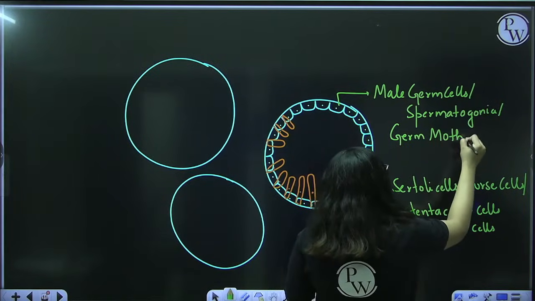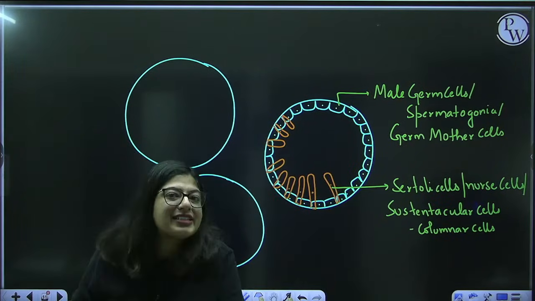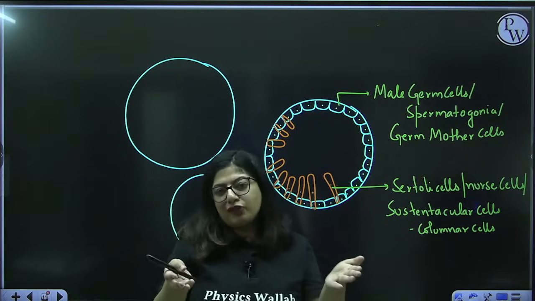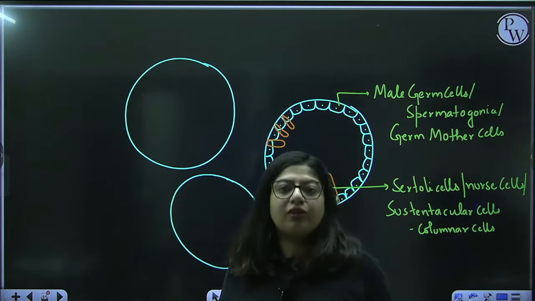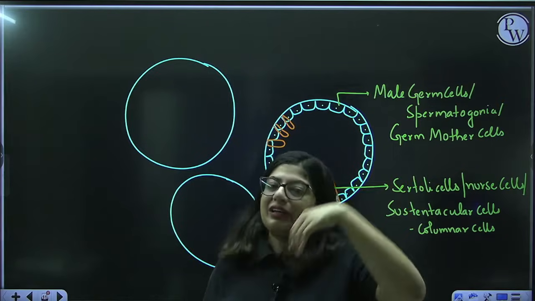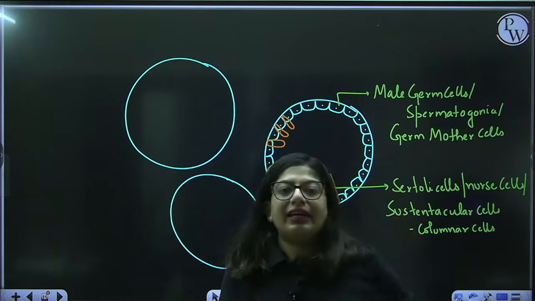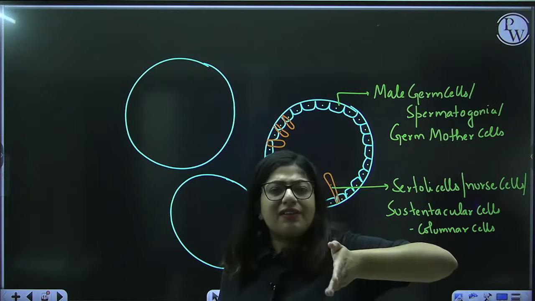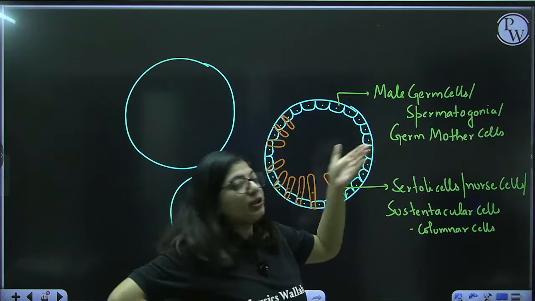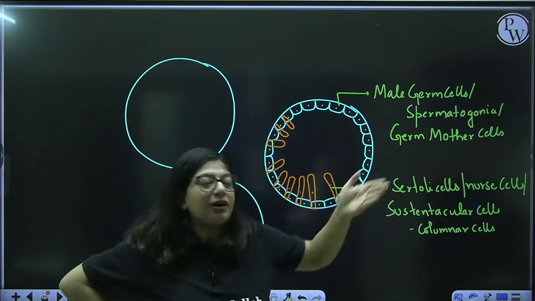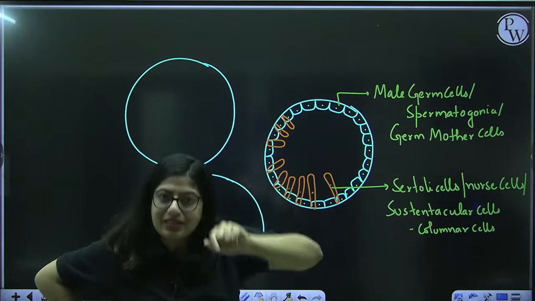Why? Because these cells undergo meiosis. Whenever you have to form a sperm, you have to undergo meiotic division. Or whenever you have to form a gamete, even if it is an egg, even if it is a sperm, meiosis should take place. So you must have heard of meiosis, right? When these germ mother cells undergo meiosis, they form sperm. So these are the cells which undergo meiosis to form sperms.